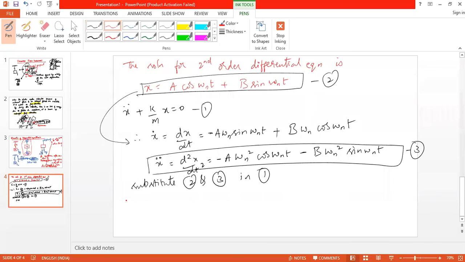x double dot will be equal to minus omega n square into minus x, that is minus a omega n square cos omega n t minus b omega n square sin omega n t. I think I'm running out of time. Okay.